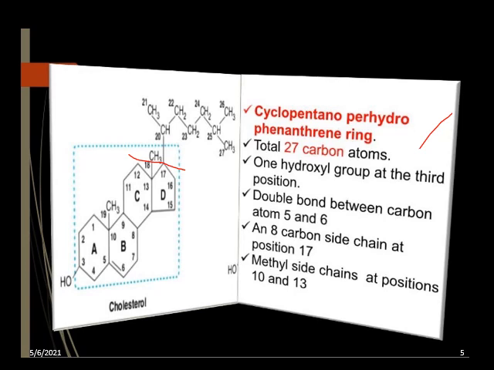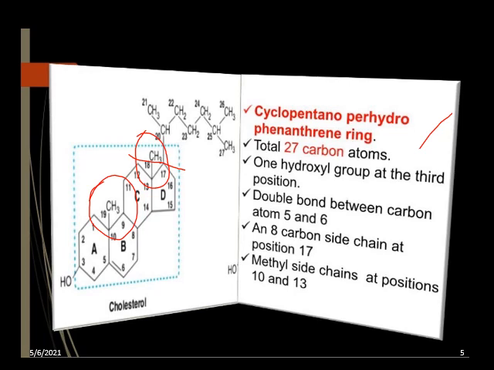Then you can see that methyl side chains are attached as single bonds at position number C10 and C13. These are the two methyl side chains attached with a single bond at C10 and C13. Then again at position number 17, C17, an 8-carbon alkyl side chain is attached to the D ring.